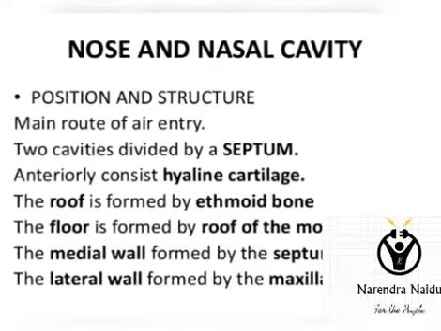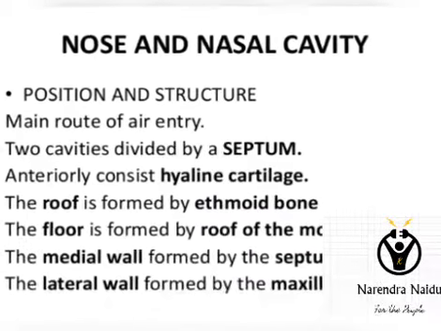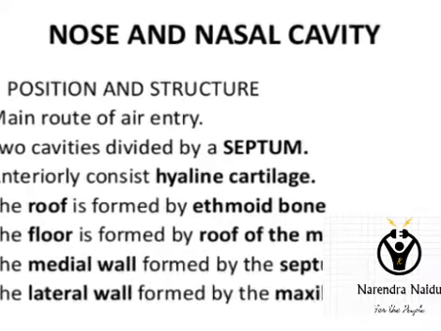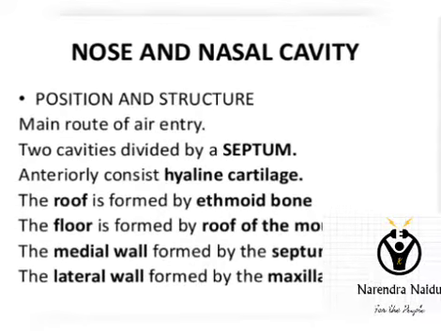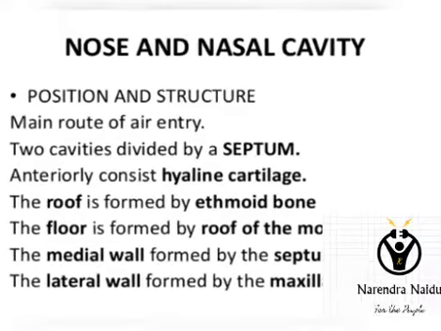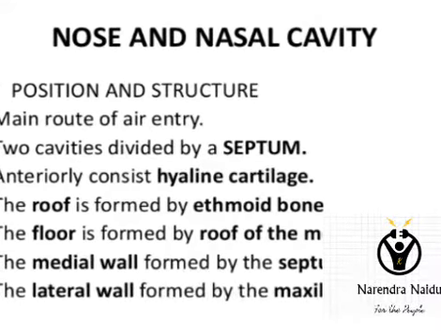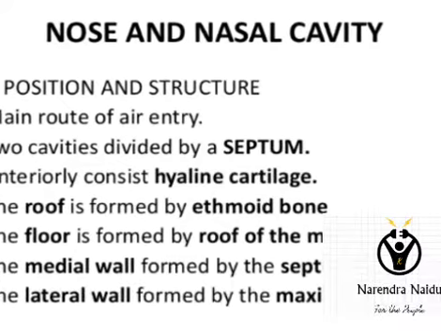Nose and nasal cavity. The position of the nose, it is mainly divided by a septum. Anteriorly it contains a hyaline cartilage and the roof is mainly formed by ethmoid bone and floor is formed by roof of the mouth, and a medial wall is formed by septum and lateral walls are formed by maxilla.